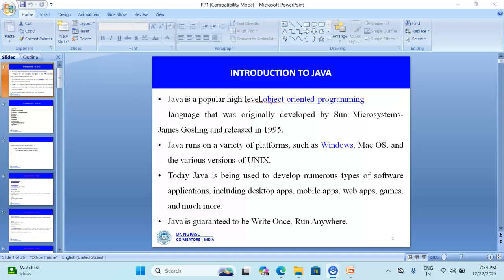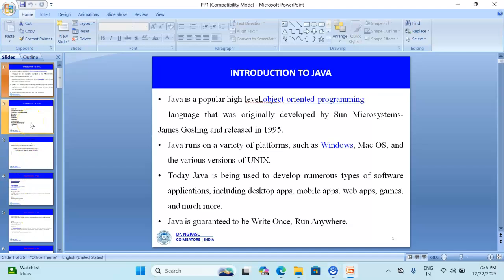Unlike C++, which is compiled directly into the machine code for a specific operating system, Java is compiled into bytecode. This bytecode is platform neutral and can run on any device equipped with the JVM, that is, Java Virtual Machine. And we need to learn about the important key components of the Java environment. The most important component is the JDK, that is Java Development Kit, next is JRE, that is Java Runtime Environment, and the third one is JVM, that is Java Virtual Machine.